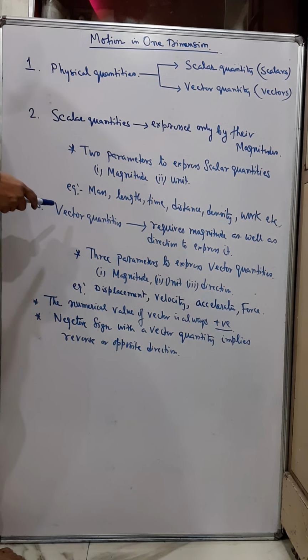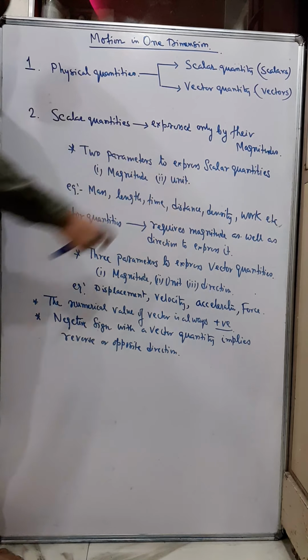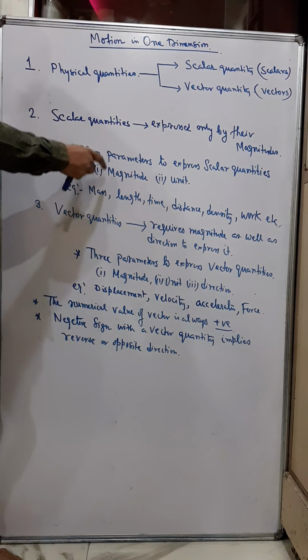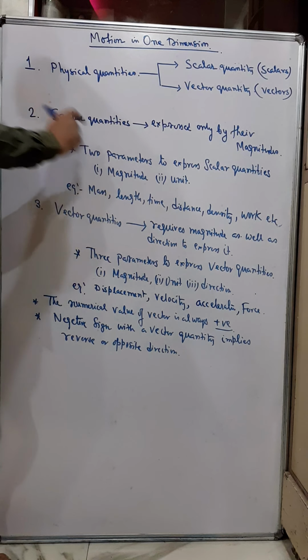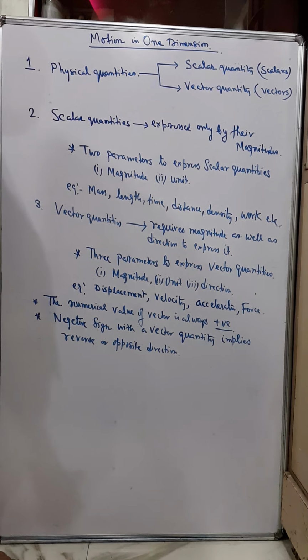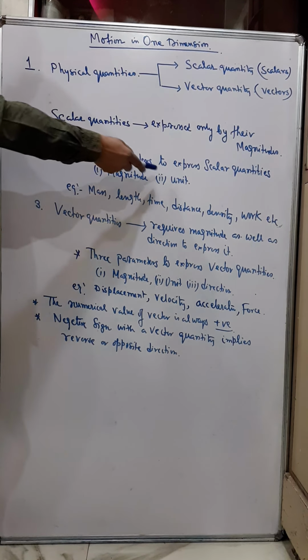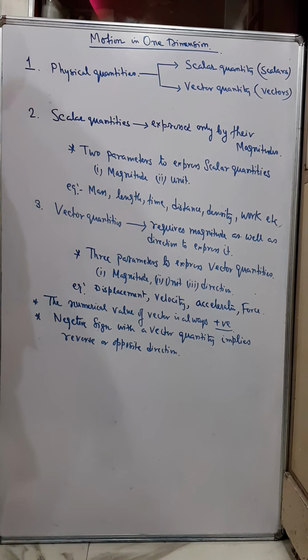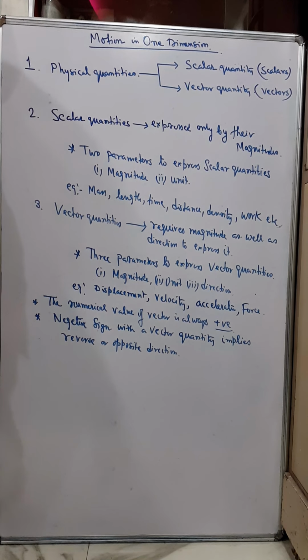And hence we can say that we require only two parameters to express a scalar quantity, because for measurement we at least require a magnitude and a unit. So in case of a scalar quantity, we just require these two parameters. Just now I have told you the mass of a body is 5 kg. So that 5 is the magnitude and kg is the unit. Therefore we can say that in case of scalar quantities, only magnitude and unit are required. Examples: mass, length, time, distance, density, work, etc. There are others also. You can go through the chapters, you can understand.